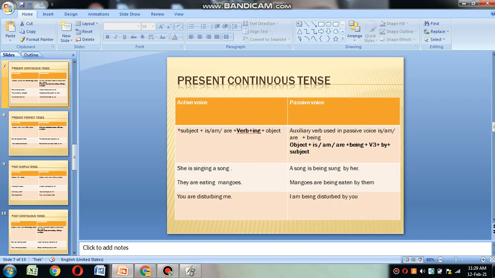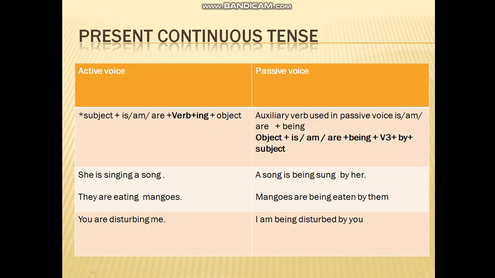Present continuous tense. Okay, the formula in present continuous tense for active voice is subject plus is, am or are, plus verb with ing plus object. Look at these examples. She is singing a song.